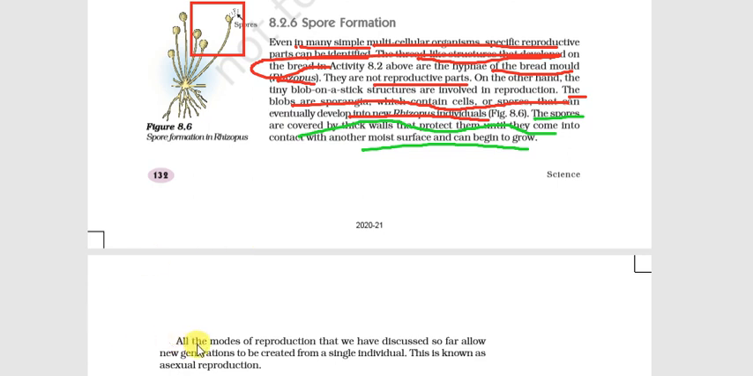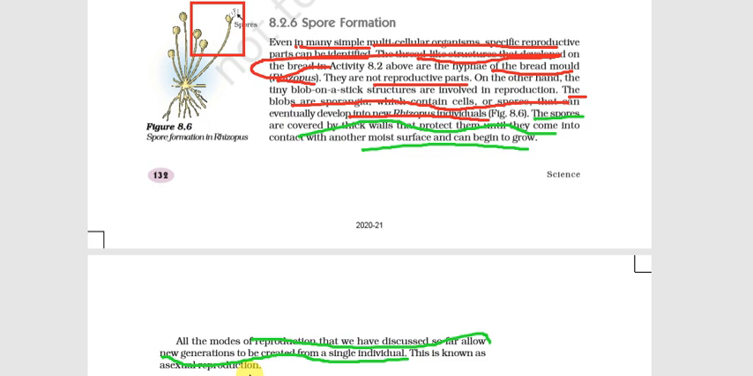Okay, so all the modes of reproduction that we have discussed so far allow a new generation to be created from a single individual. This is known as asexual reproduction. So today we have seen the types of asexual reproduction, and we have seen that in asexual reproduction only a single parent is required. There is no fertilization, there is no gamete formation, and all the new offspring which are formed from a single parent look identical, means they are genetically similar to their parents, means we can't identify whether it is a parent or a new offspring. So we can say they are clones.